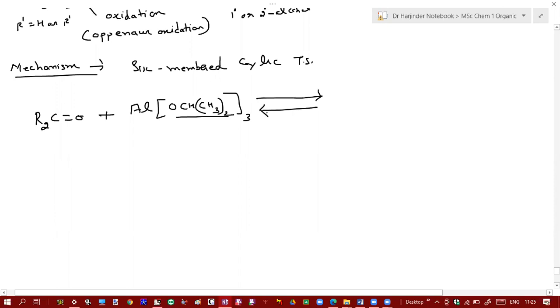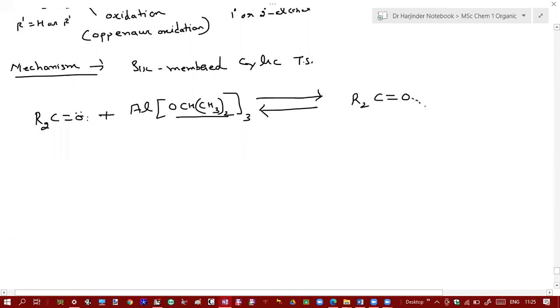So from where will it accept electrons? What's the electron source here? Oxygen. Oxygen keeps a lone pair of electrons. So these lone pair of electrons can go to this aluminium. So this aluminium will form a complex with this oxygen. So that will result in formation of a complex of this type.